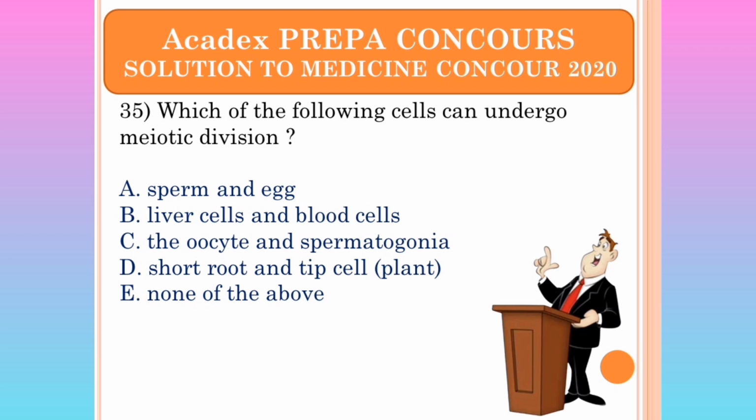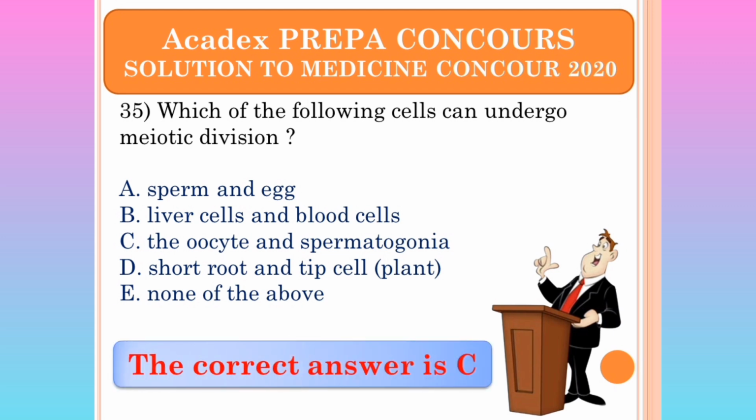Sperm and egg. Sperm and egg is wrong. Liver cell and blood cell is wrong. The oocyte and the spermatogonia, yes. Now, why do I refuse the sperm cell and the egg cell?